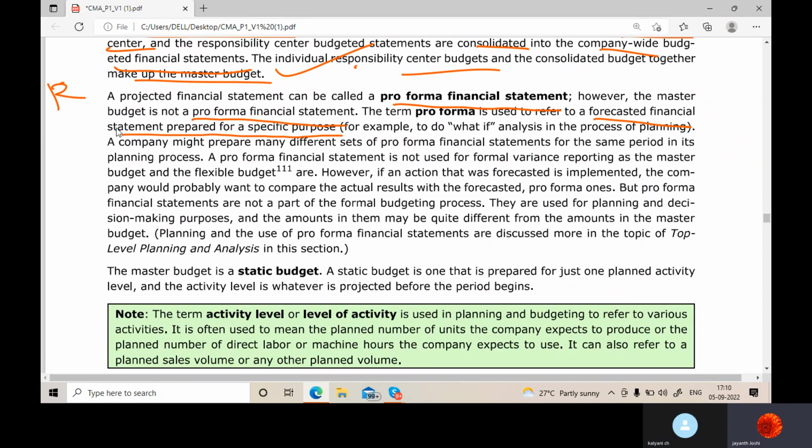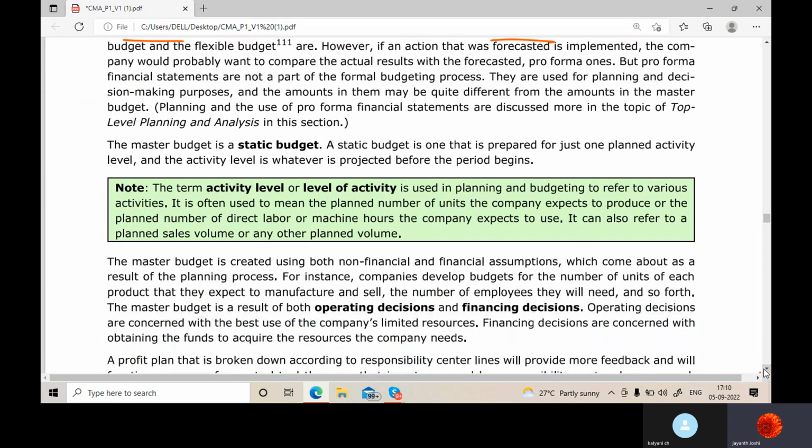Yes, sir. So a company might prepare many different sets of pro forma financial statements, which would be for a specific purpose, for the same period in its planning process. A pro forma financial statement is not used for formal variance reporting. For variance reporting, we require budgeted only, standard. We will be comparing that with actual.